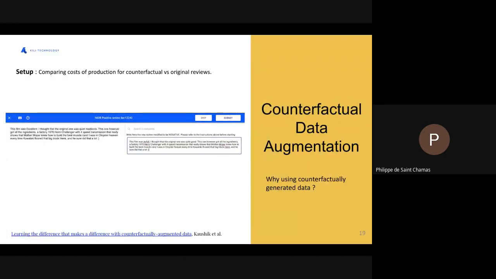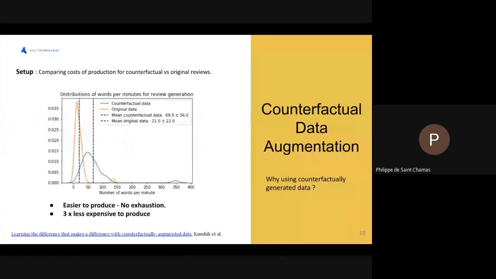We then measured the time taken per word, and the results are quite striking, as counterfactual data clearly appears much easier to produce, up to 3 times less expensive.